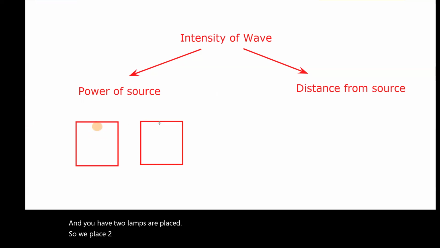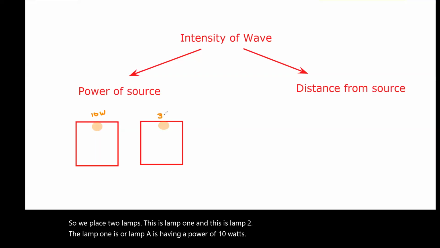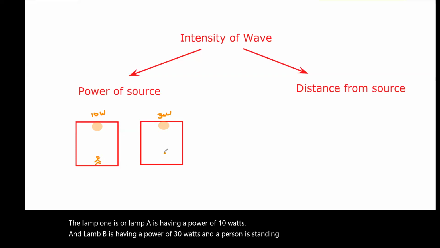This is lamp 1 and this is lamp 2. Lamp A has a power of 10 watts, and lamp B has a power of 30 watts. And a person is standing here on the ground.